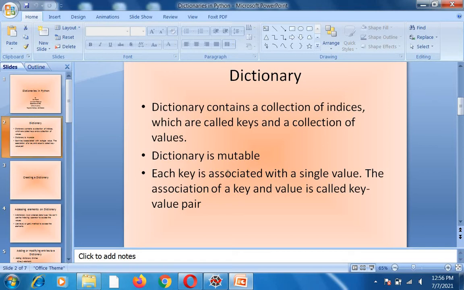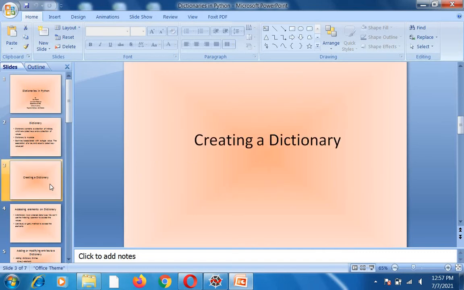So dictionary is mutable. Mutable means you can change the elements inside the dictionary. That is called mutable. Each key is associated with a single value, so you cannot associate multiple values. You can associate only one single value with each key. And the pair, that is a key and a value, is called a key value pair. Okay. Next is creating a dictionary.